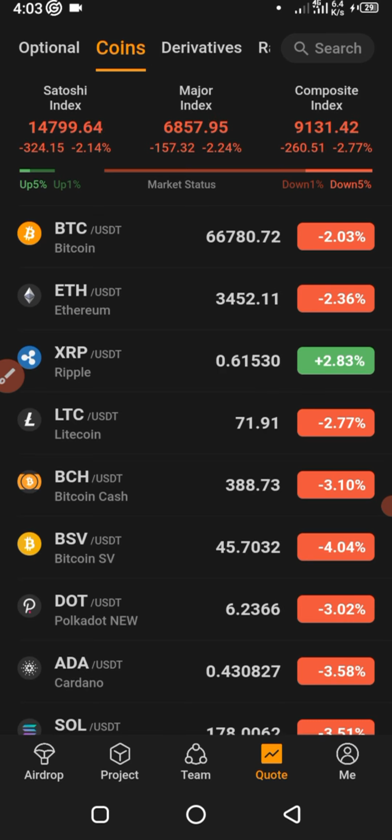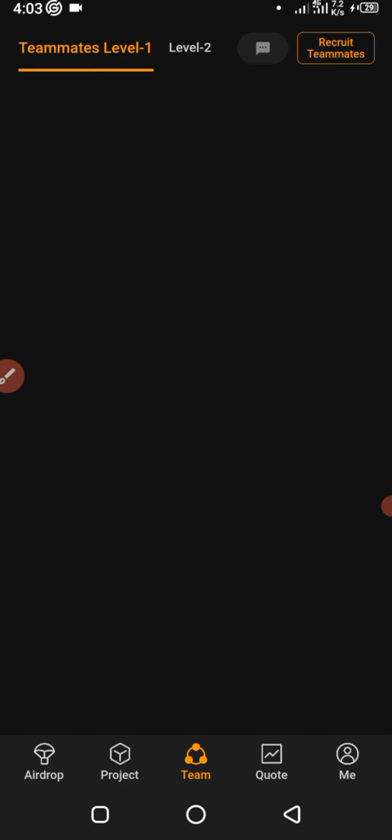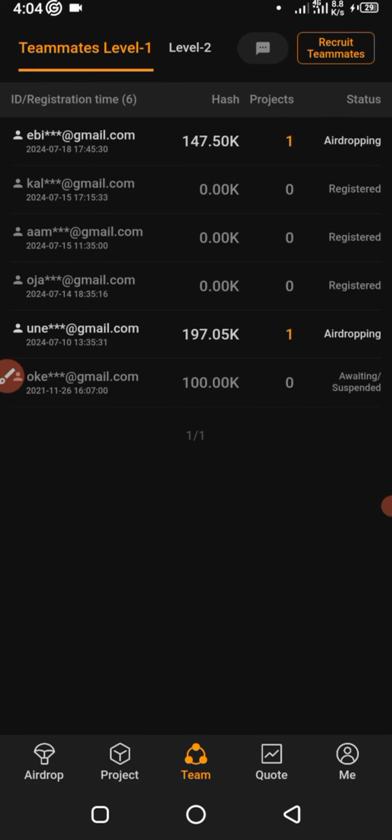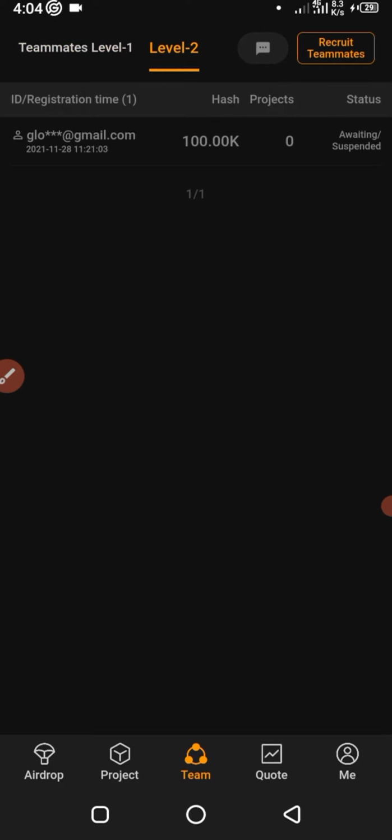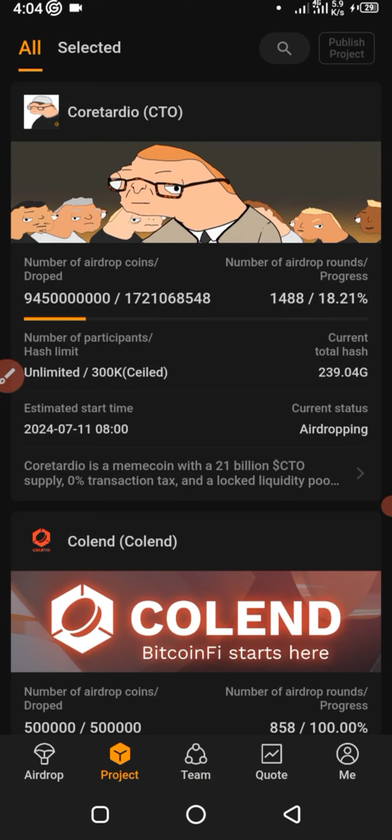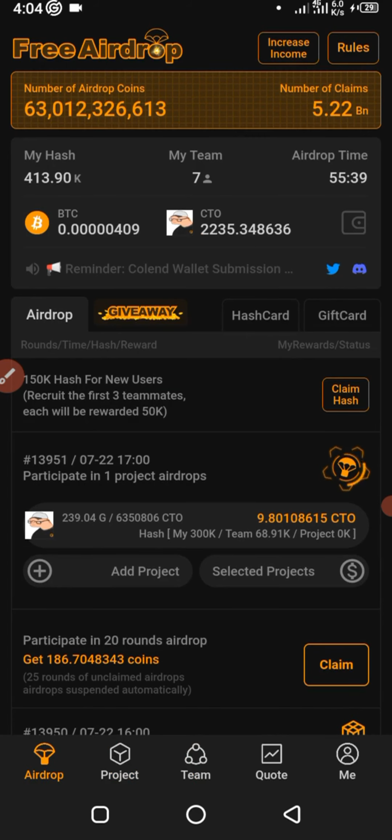Here, team, you see your team members. These are my team members. This person and this one are currently airdropping. These guys are registered, but they are not participating in this present airdrop. This is my level 1 and this is my level 2 team members. So that's that. Here is back to the project, then we'll come back to airdrop.